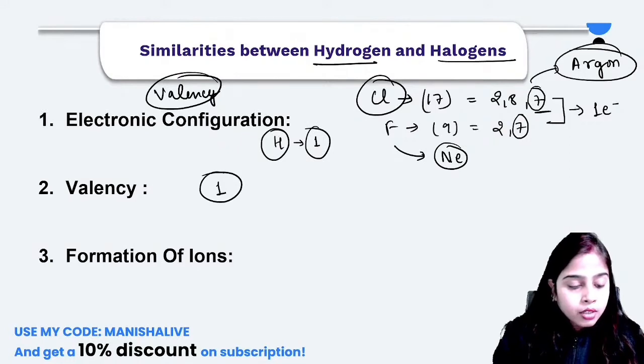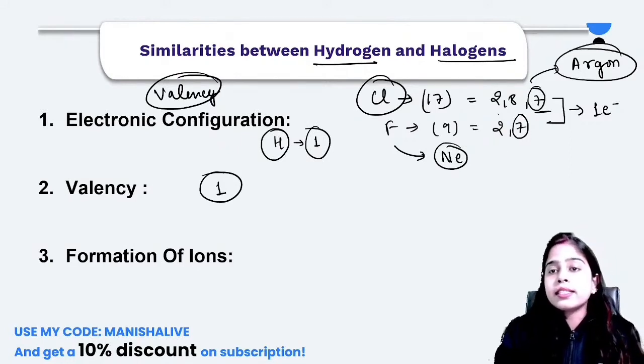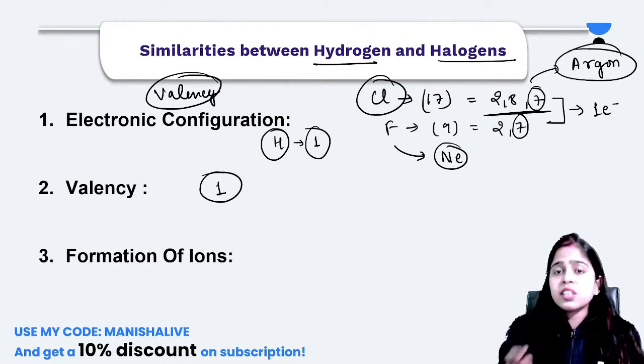Ma'am, tell me the modern configuration. The electronic configuration is the distribution of electrons in the shells of the atom. Like 2, 8, 7 is the distribution of electrons in the shells of chlorine.